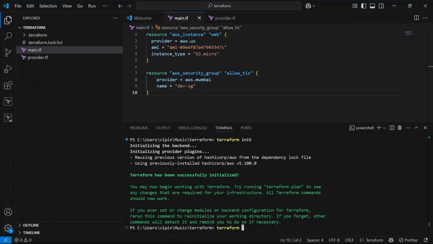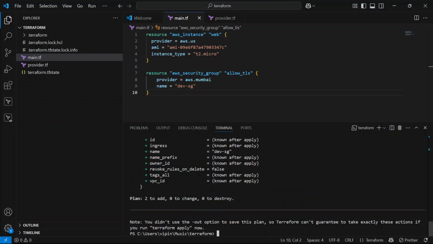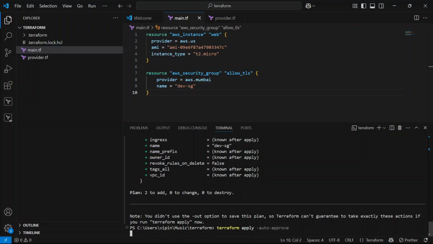Terraform plan, to see what resources it's going to create actually. So there will be two resources, right? So let's run Terraform apply -auto-approve, so that resources will be created, right?